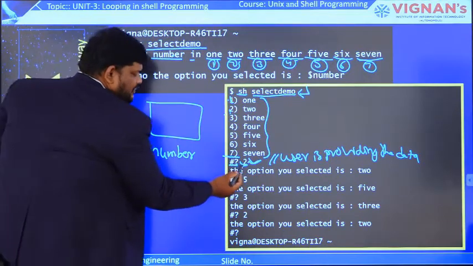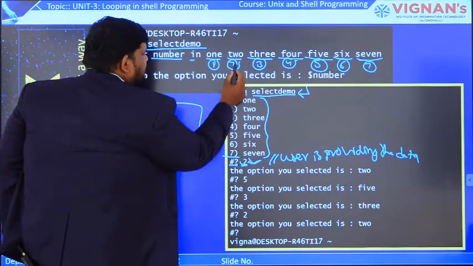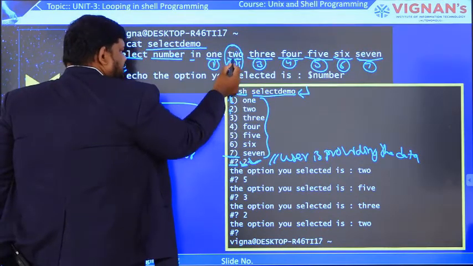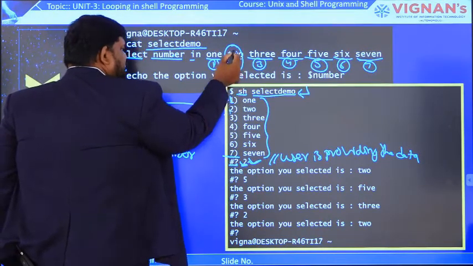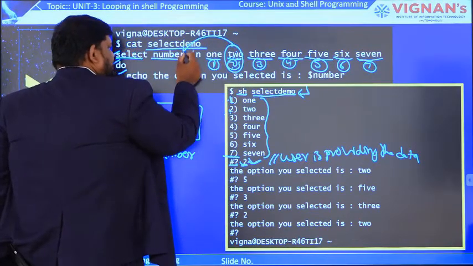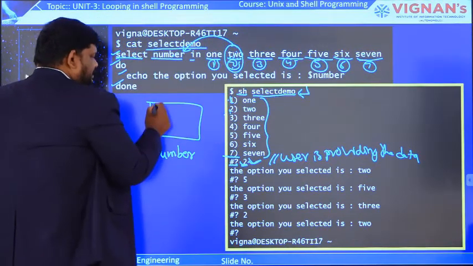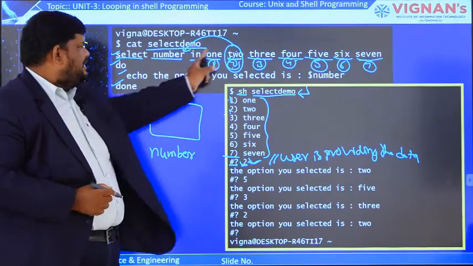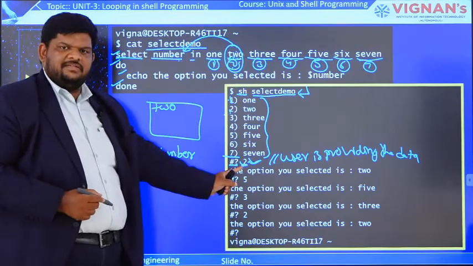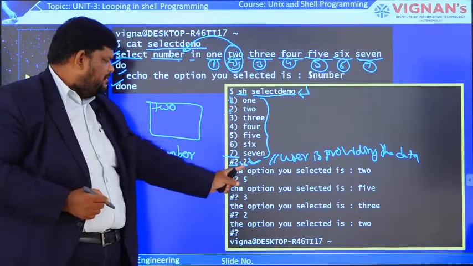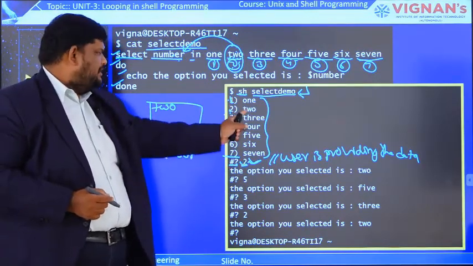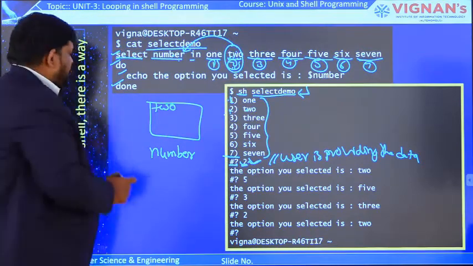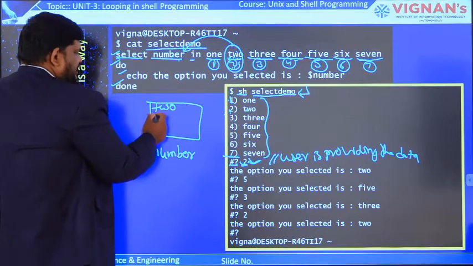Now what happens? We are giving the value 2. Serial number 2 has the item TWO, right? This is assigned to the variable. That means now number contains TWO. Why is this one assigned? Because the user selected the digit 2, that is, the second serial number from this menu, which is nothing but TWO. That's why this is assigned to the variable number. Okay, now number contains the value TWO.